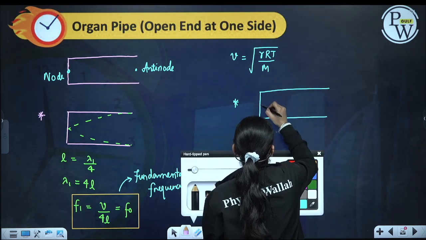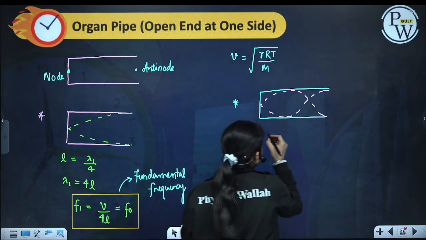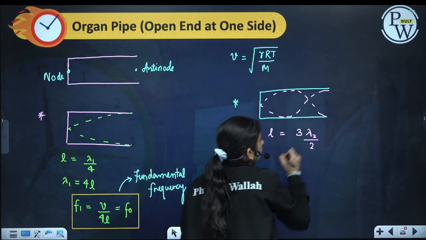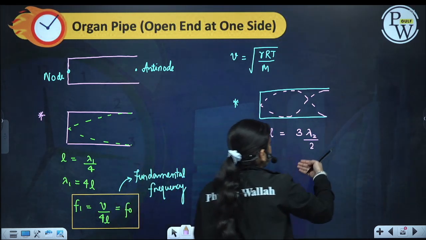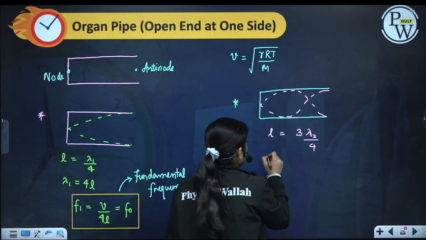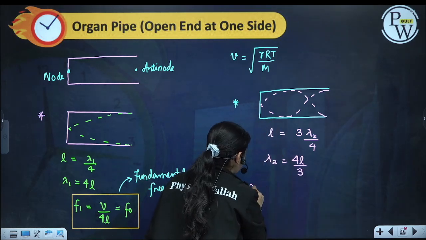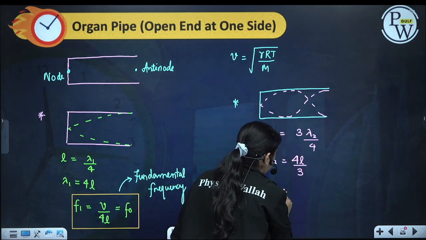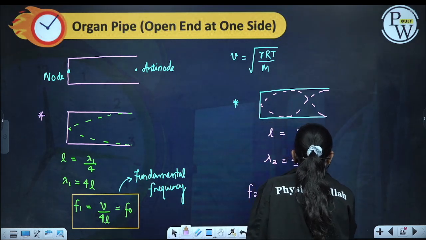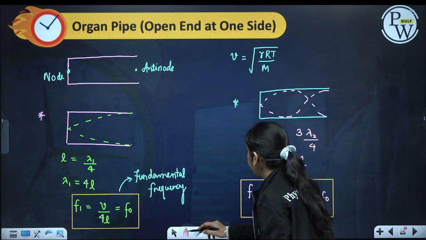The next frequency we can form is like this. In this case, L will be equal to 3 times lambda by 4. So from here we will get lambda 2 is 4L by 3, and the next frequency will be 3V by 4L, which is 3 times F0.